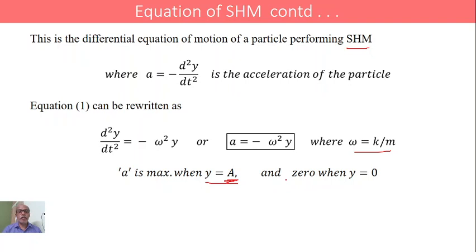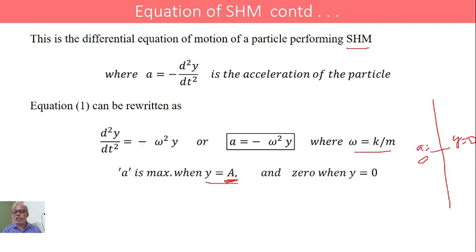And the acceleration is 0 when y becomes equal to 0, in the sense when the particle is vibrating along a straight line about its mean position. This is the mean position. At the mean position y equals 0, which indicates that even the acceleration is equal to 0.